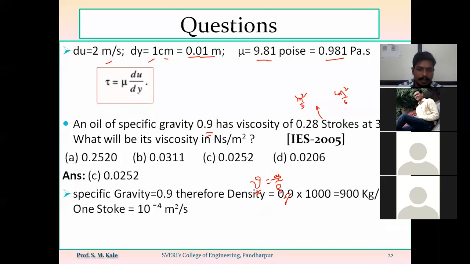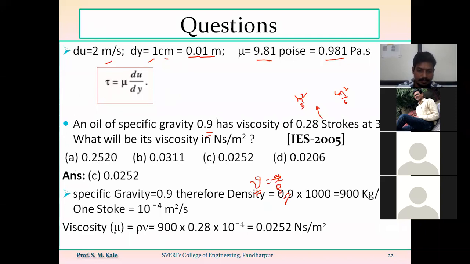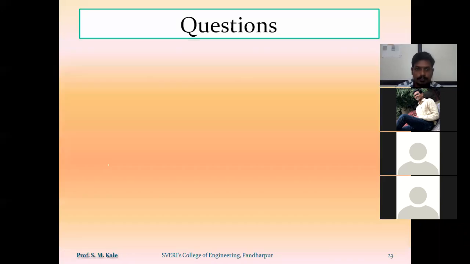And option C will be the correct answer. 0.28 into 10 raised to minus 4 into 900. Are you getting? So 0.0252 Newton second per meter square. That is nothing but option C.